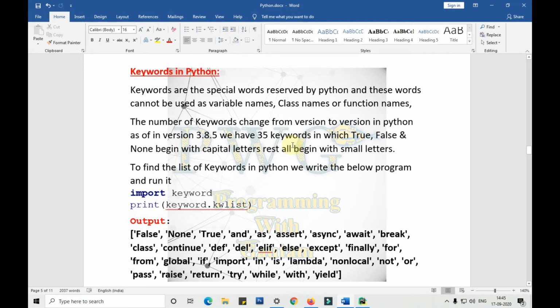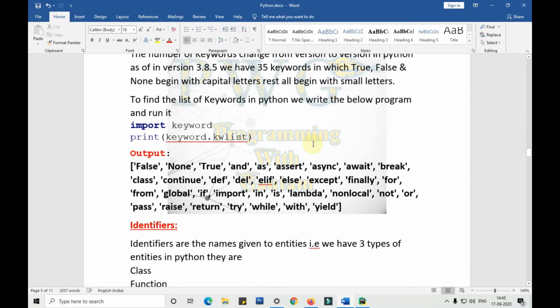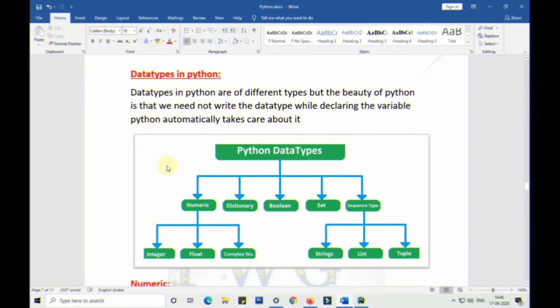So yesterday we have seen about keywords and identifiers. I also asked you if double underscore is a valid identifier. So let me tell you guys, it is a valid identifier. So now let's get started.